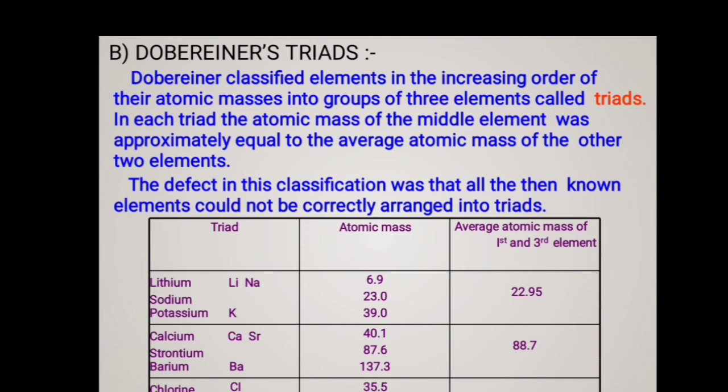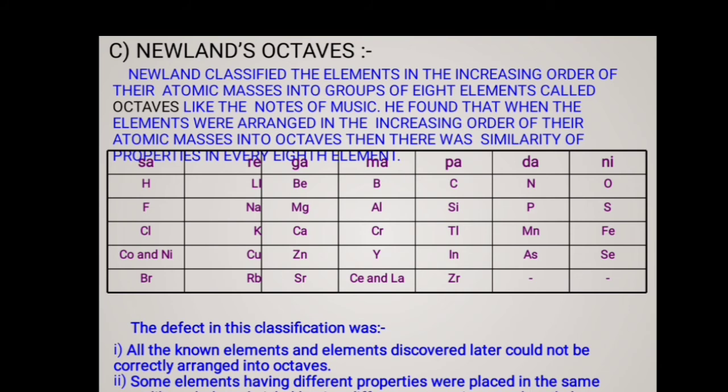So according to him, a set of 3 elements is called a triad, and in that triad the atomic mass of the middle element was approximately equal to the average atomic mass of the other 2 elements. His theory fails because it doesn't give accurate results for the next upcoming elements.